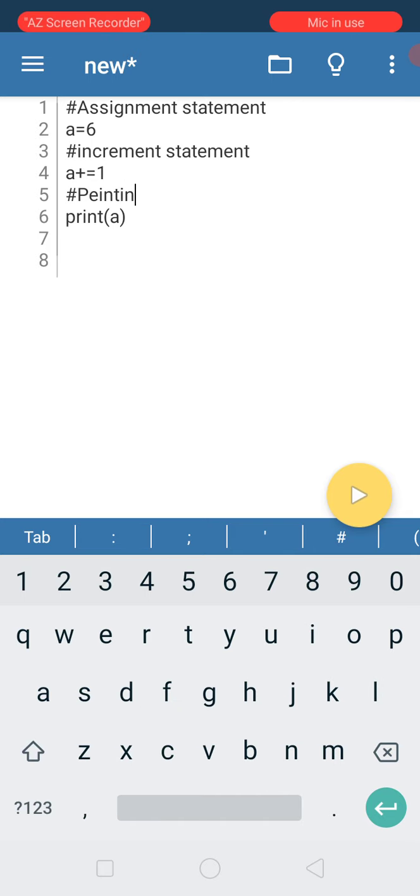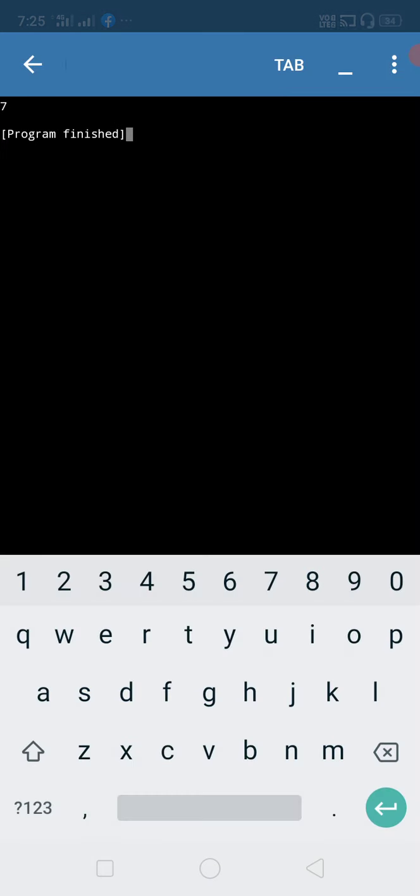Printing. Wait a minute, the spelling's wrong. Okay. So if I run this code, I'll be getting 7. Yeah, 7. See, if you neglect all the comments and write just the code, you get the same output, 7, on the screen, because the compiler takes out the comments.